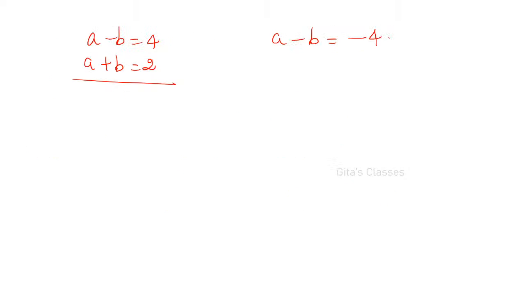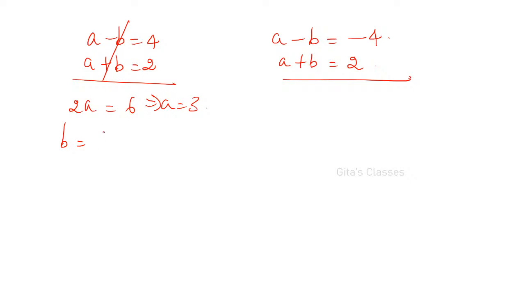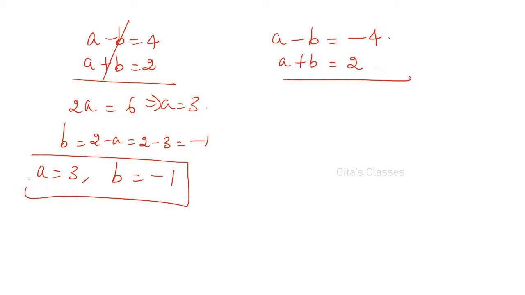Let us solve and find out which value can be taken. A minus B is equal to plus 4 and minus 4. Let us solve both and find out the values, then decide which is to be considered. Now, if you add these two, 2A is equal to 6, implies A is equal to 3. Therefore, B is equal to 2 minus A, that is 2 minus 3, which is minus 1. So here A is equal to 3, B is equal to minus 1. This is one set of values we got.